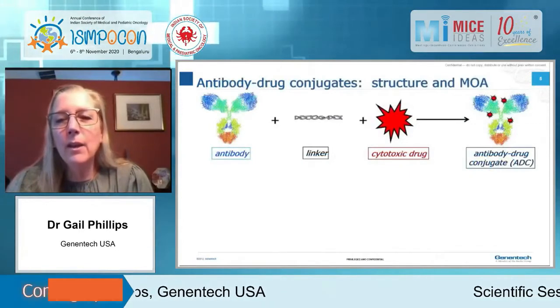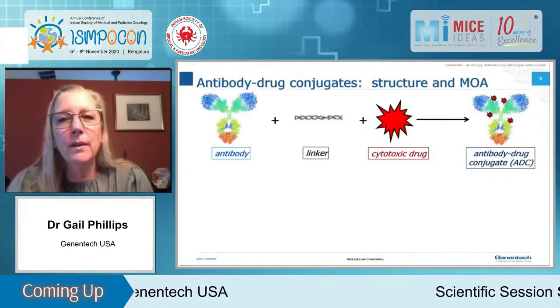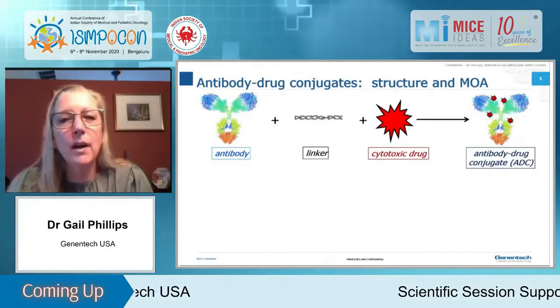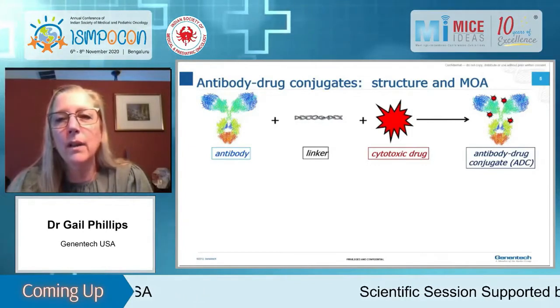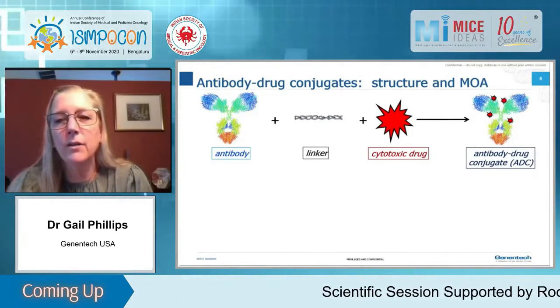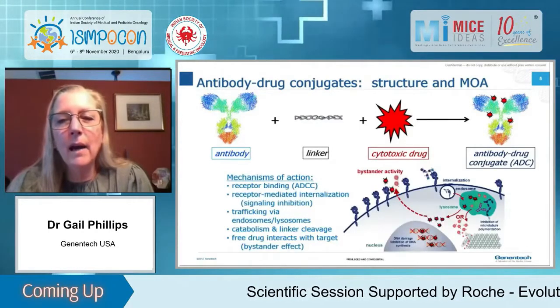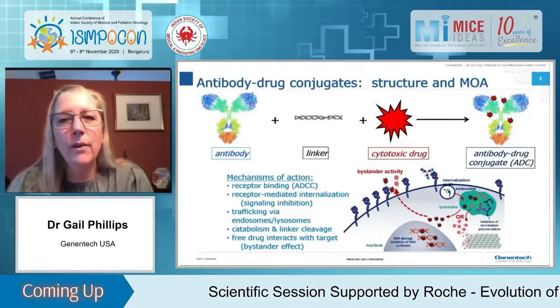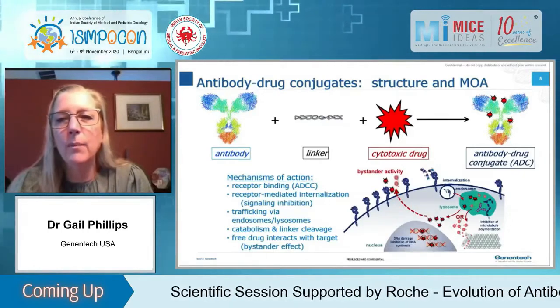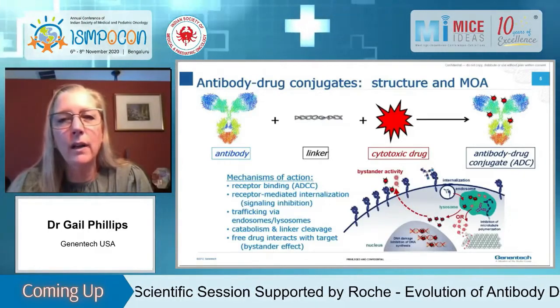So I think you all know this, but very simplistically, this is what an antibody drug conjugate is composed of. It's composed of an antibody with a linker that links it to a cytotoxic drug. Next slide, please. And the mechanisms I think you're all very familiar with are that you get receptor binding of the ADC to its target.